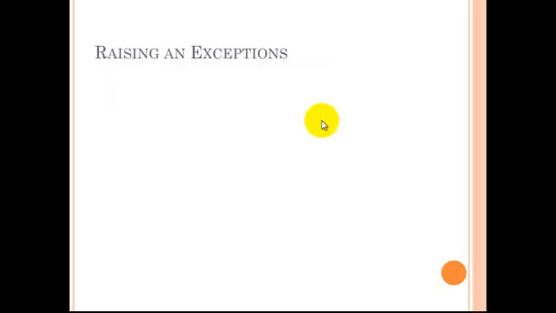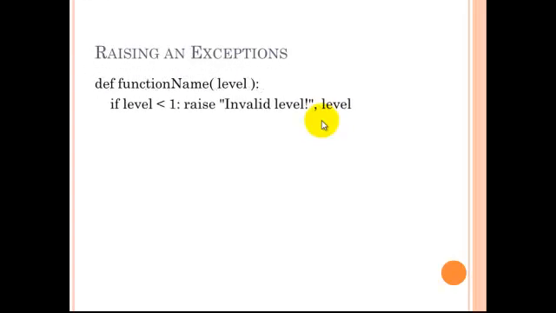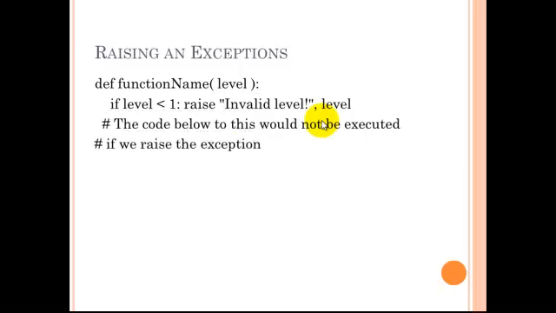How do we raise an exception? In order to raise an exception in the program, this can be defined in different ways. One of the approaches I want to show in the form of my code. So if level is less than 1 or some number, we use the keyword raise that will raise the name of the exception with the message, and this can be handled through the try block on call of the function.